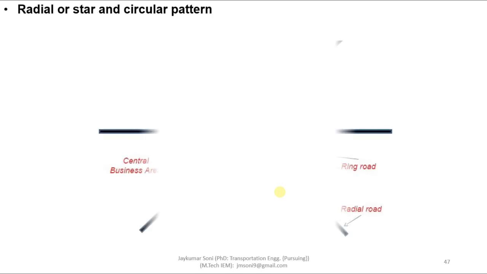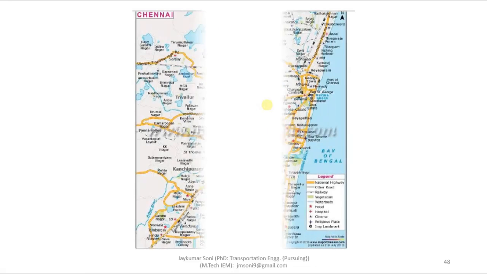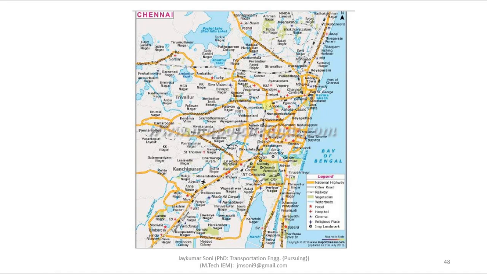The third is about the radial or star and circular pattern. It is the combination of radial and circular pattern where the ring road is situated, radial roads are also situated, and the central business area is situated. When a vehicle wants to enter this area, it does not need to circulate the whole area. It can enter this area directly by using these radial roads. This is about the radial or star and circular pattern of road. In Chennai city, you can observe this radial or star and circular pattern.